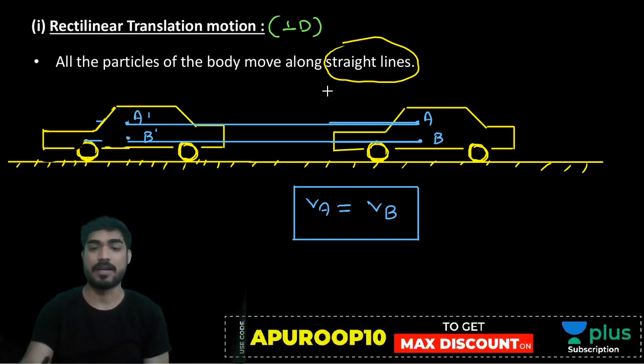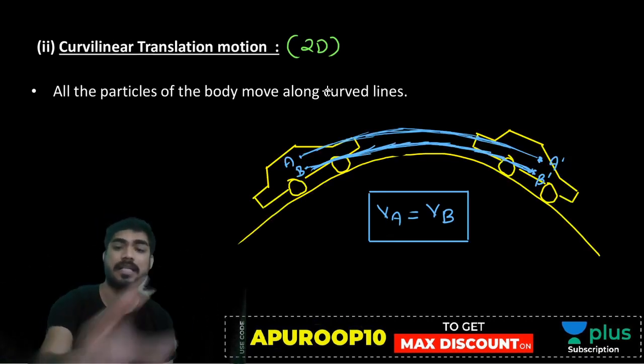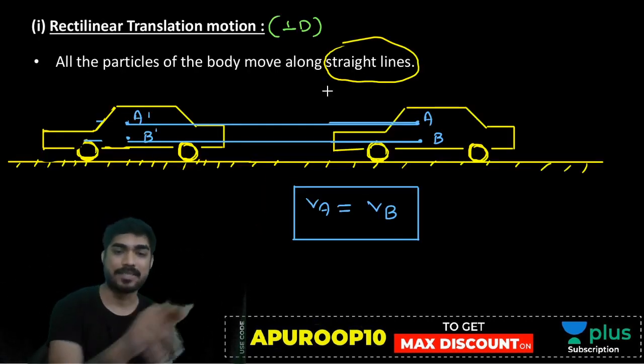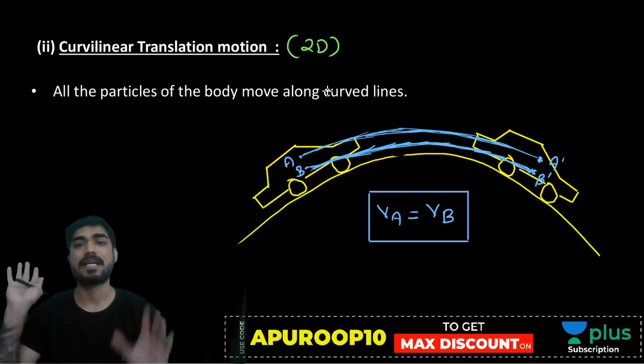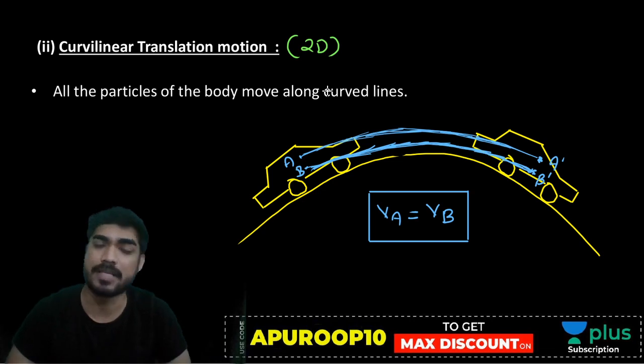Both are translation, but this is one-dimensional translation and this is two-dimensional translation. Here the path is straight, here the path is curved. That is the only difference. Is it clear? Very good, my friend.